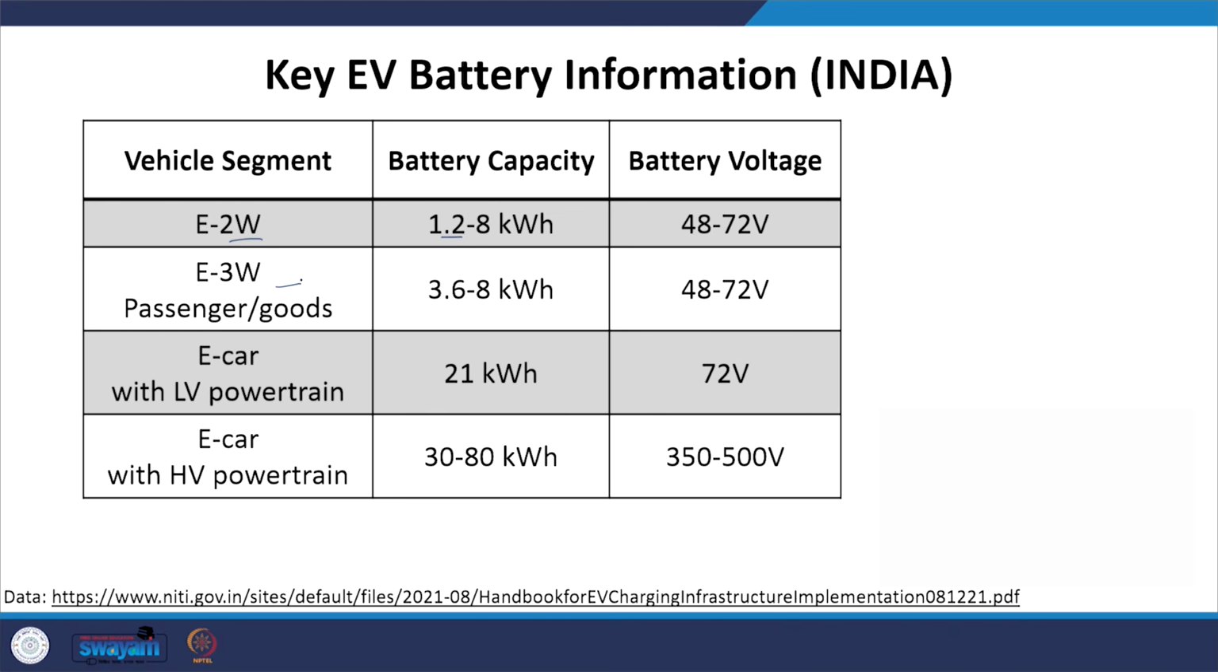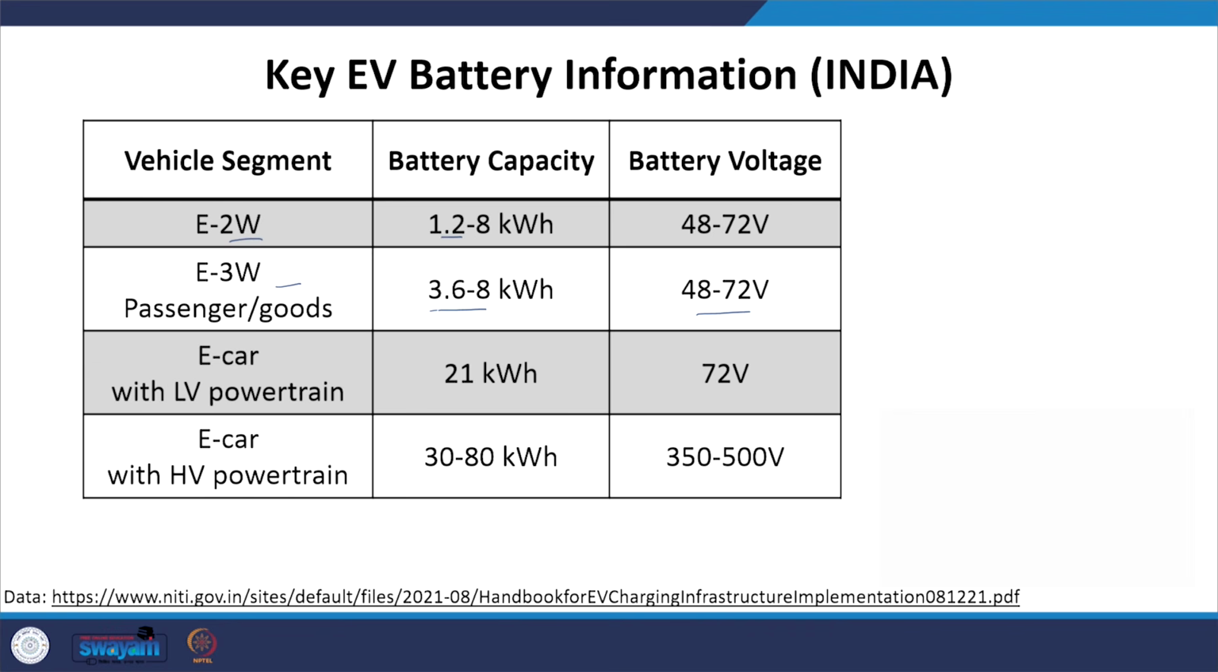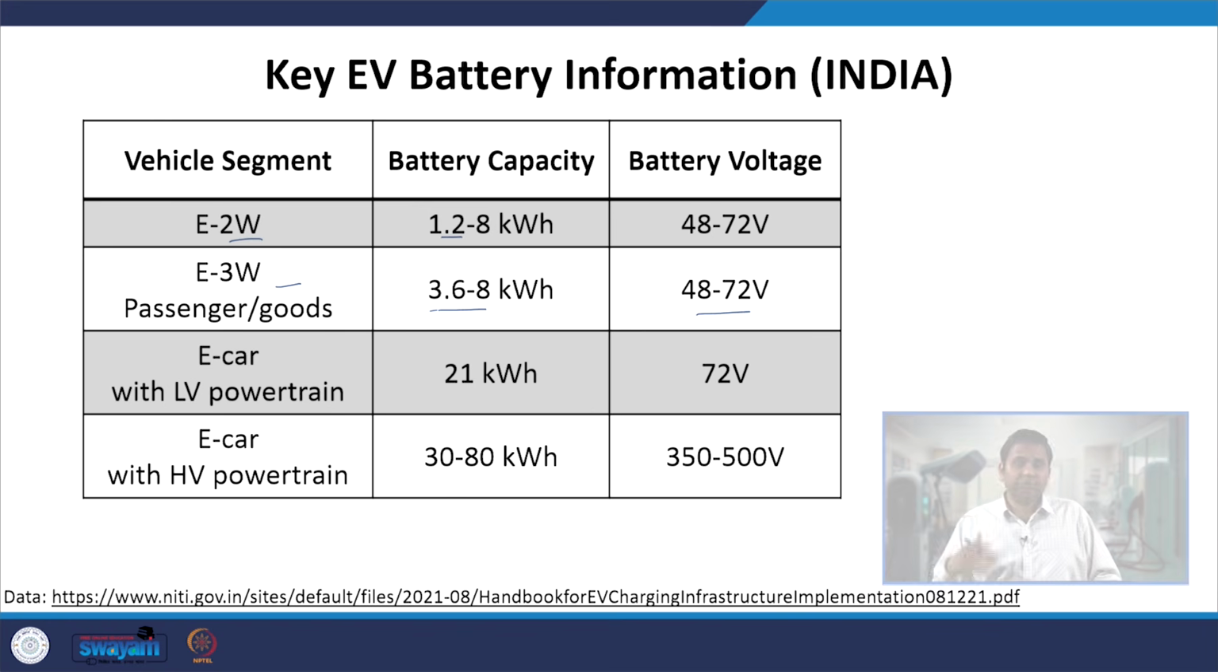Then comes the EV three-wheeler, or you can say E three-wheeler, which has the battery capacity again going from 3.6 to 8 kilowatt hour. Again the battery voltage will be somewhere between 48 to 72 volt, and these are actually the nominal battery voltage levels, and the maximum voltage may go up to 15% additional than this nominal voltage.